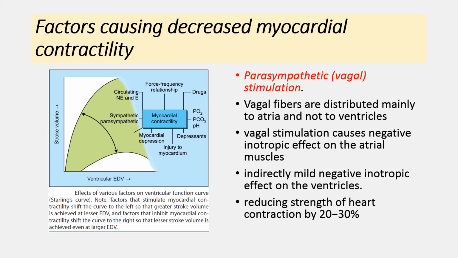Now both these factors, the decrease in the heart rate as well as the negative inotropic effect on the atrial muscle, indirectly act as a negative inotropic factor for the ventricular contraction also, and reduce the strength of the heart contraction by up to 20 to 30 percent. So parasympathetic stimulation is a negative inotropic factor.